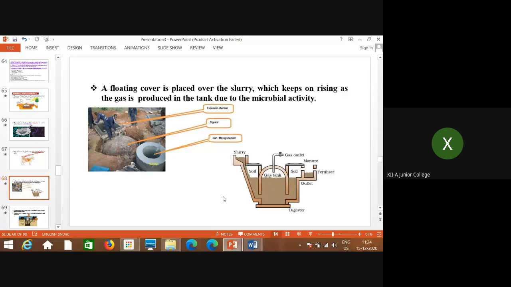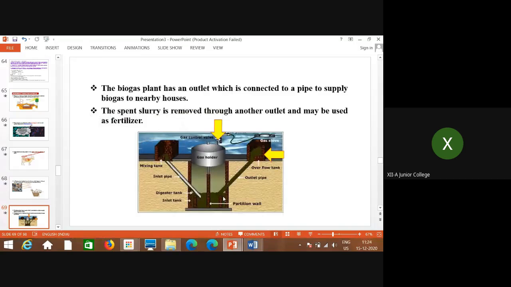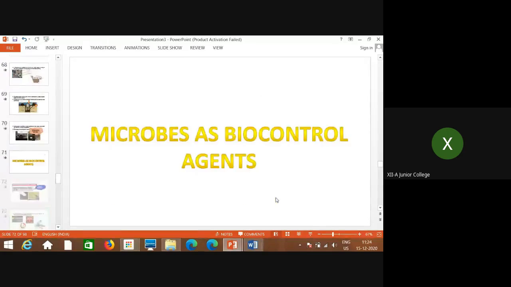So this is the very simple way of biogas formation. This is the biogas plant. Again, the same things are shown here. This is the gas holder where the gas is stored, and with the help of this valve on the gas holder, the gas is taken out and used for different purposes. The biogas plant has an outlet connected to a pipe to supply biogas to nearby houses, and the spent slurry is removed through another outlet and may be used as fertilizer. So this you can remember.